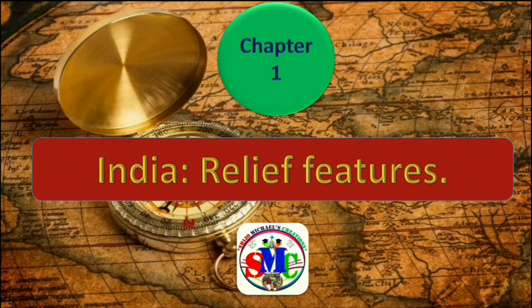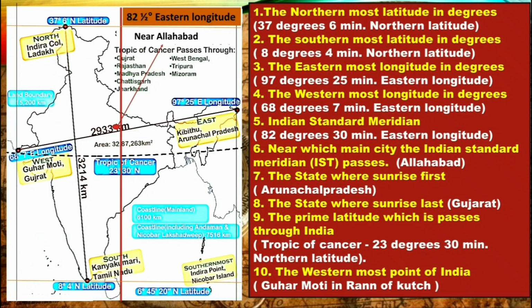Chapter 1, India Relief Features. We have already learned about the location of India. So from the first chapter, on the basis of the location of India, these are the important questions that may be asked. First one, which is the northernmost latitude in India? It is the 37 degrees 6 minutes northern latitude. Second, the southernmost latitude in degrees, that is the 8 degree 4 minutes northern latitude.